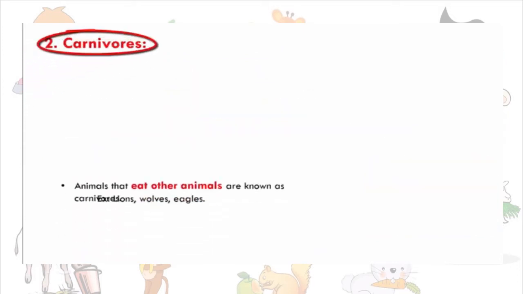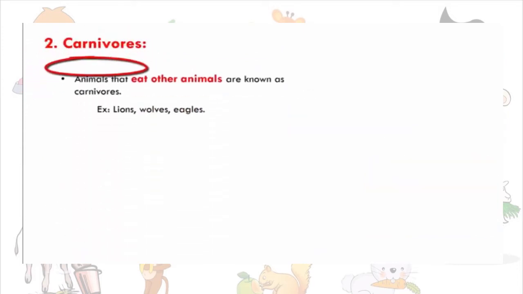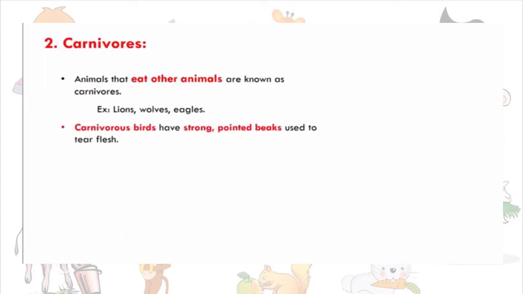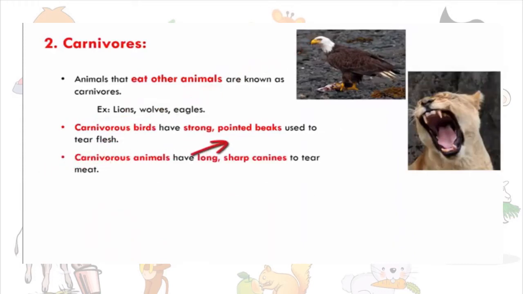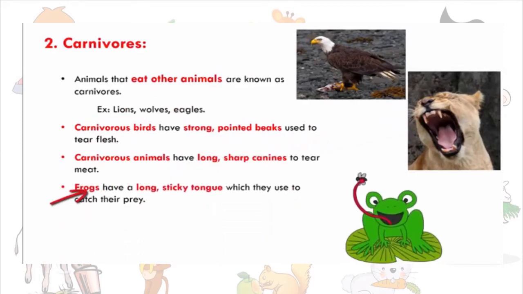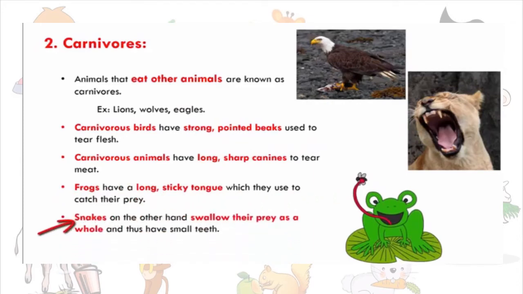Next we have carnivores. Animals that eat other animals are known as carnivores. For example, lions, wolves, eagles. As against herbivores, which eat only plants, carnivores eat only other animals. Carnivorous birds have strong, pointed beaks used to tear flesh. Carnivorous animals have long, sharp canines, as you can see in this picture of this lioness, which help them to tear meat. Frogs have a long sticky tongue which they use to catch their prey. Snakes, on the other hand, swallow their prey whole and thus have small teeth.